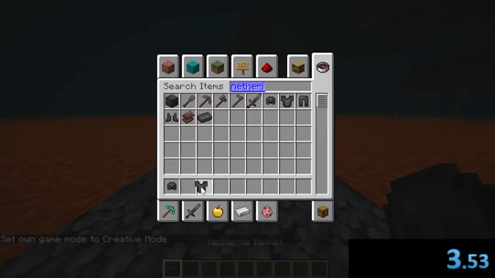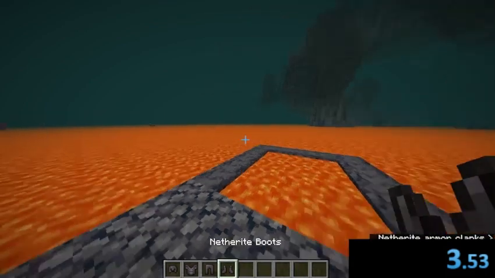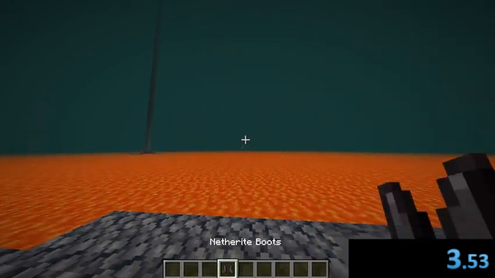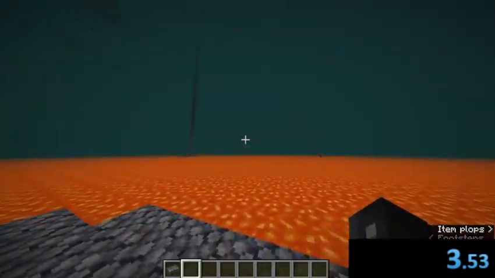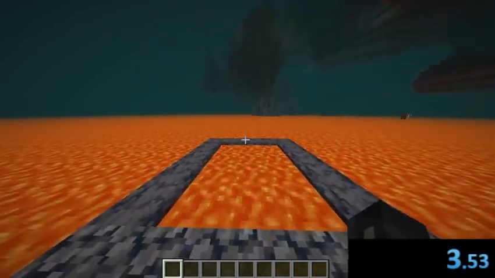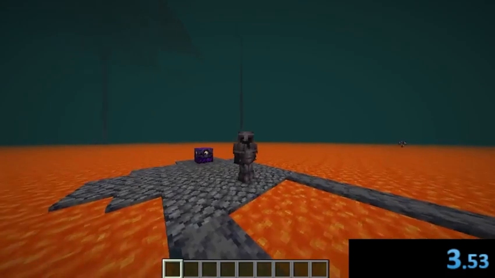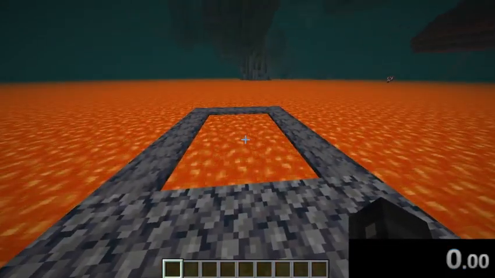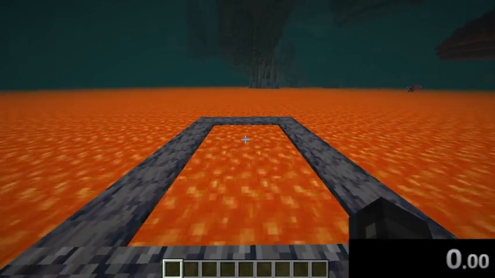This, this, this, and a bit of this. And let me equip it. I don't care about these anymore. It'll take a bit longer, but I don't care about this either. All right, so now, as you can see, fully stacked netherite, right? In full netherite armor. Okay, now I'll jump in. Let me reset the timer. I'll jump in and we'll time how long it takes to die with just netherite armor.